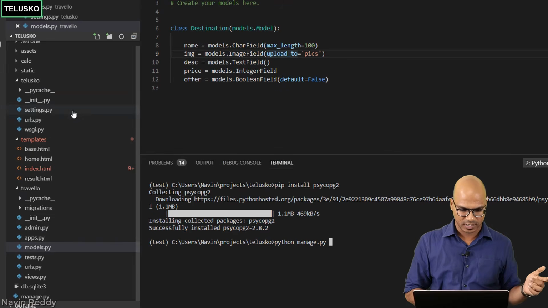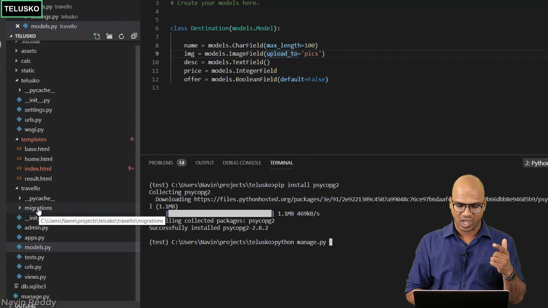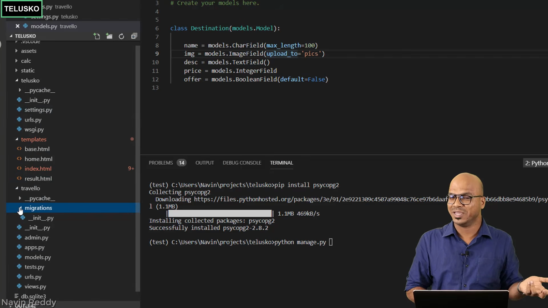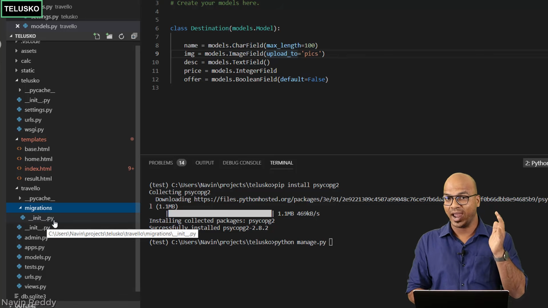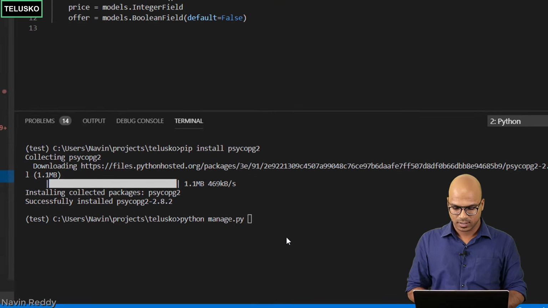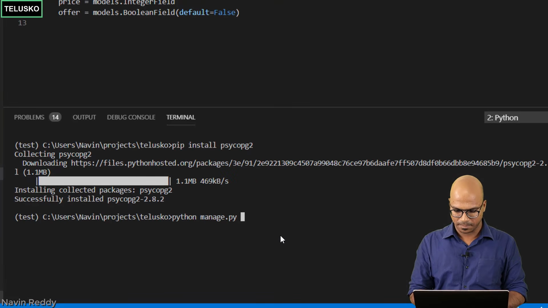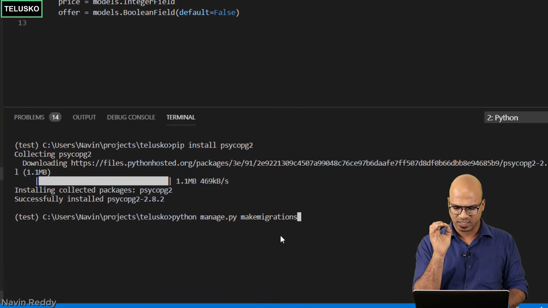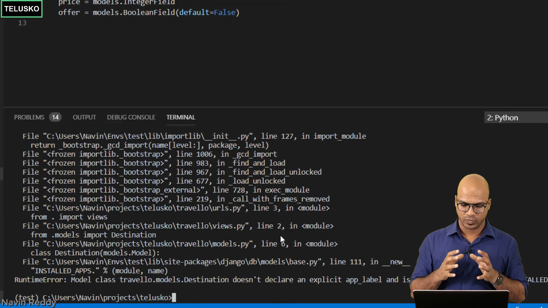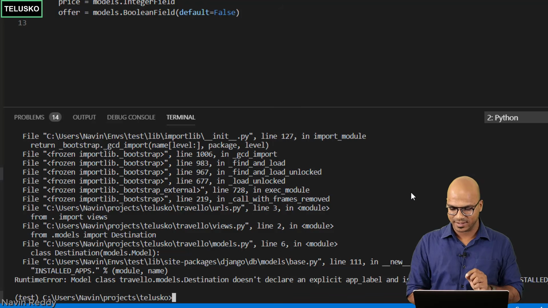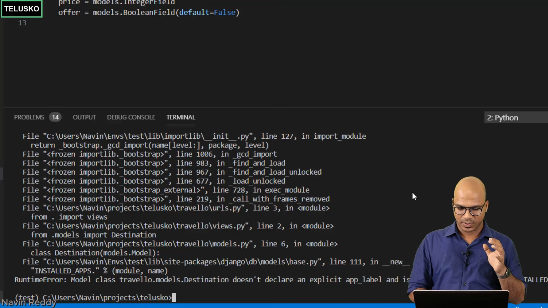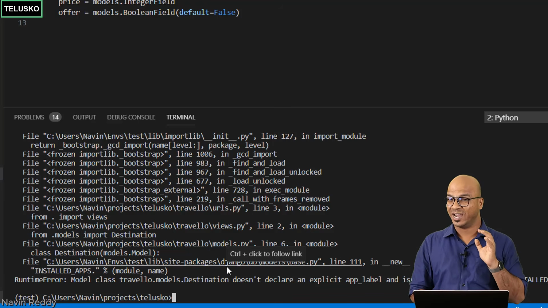Because if you see a folder here, in your Traveler, you have a folder which is migration, and it is empty. Yeah, we have one __init__.py, but we don't have the migration file. So let's create a migration file. So we'll say makemigrations. This is the command you have to pass, say enter, and it will create a migration for you. And we got an error.